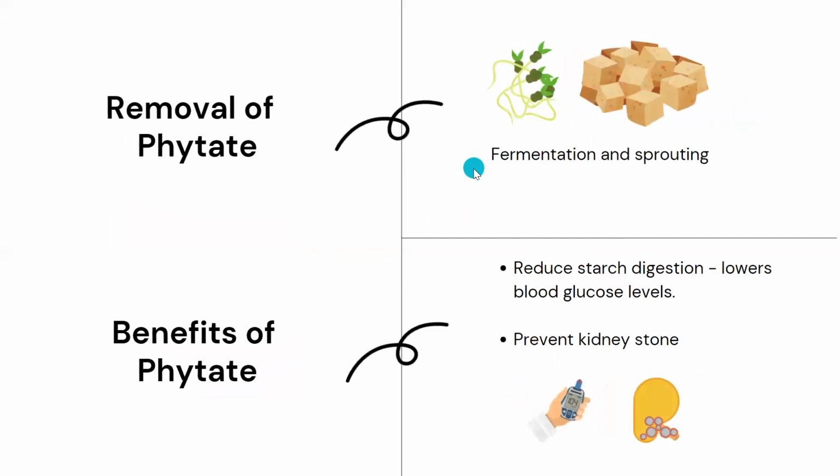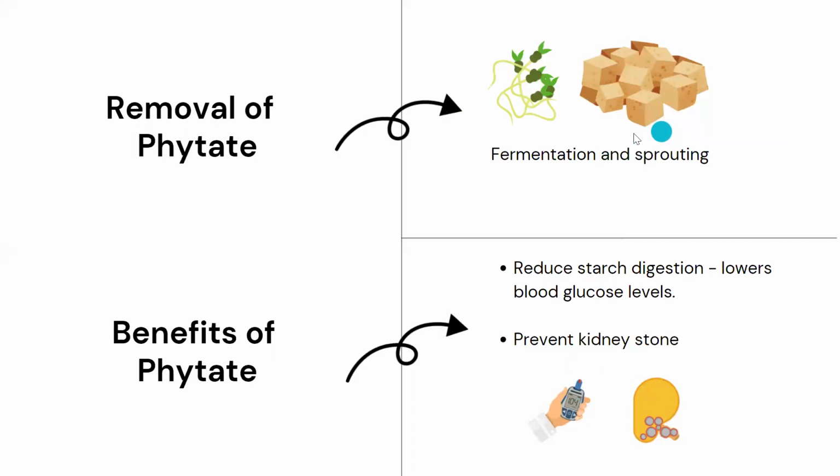Now, removal of phytate. Fermentation and sprouting are the major techniques by which we can remove these phytates. For example, sprouting, you would have seen or even consumed sprouts in your daily diet, and also fermentation. For example, soybean in Southeast Asian regions, such as Thailand, Vietnam and Indonesia.